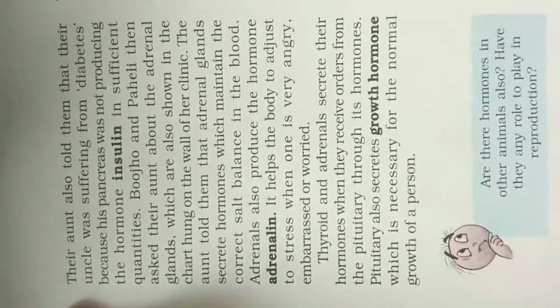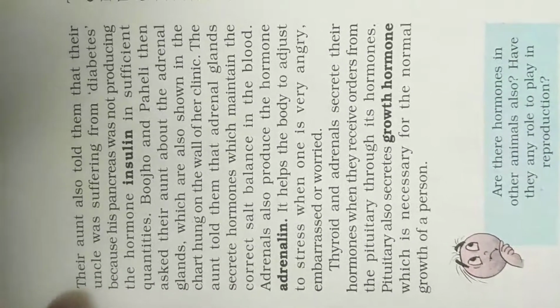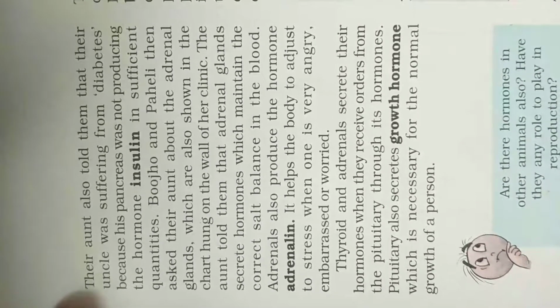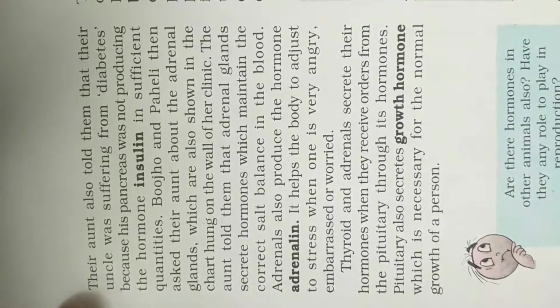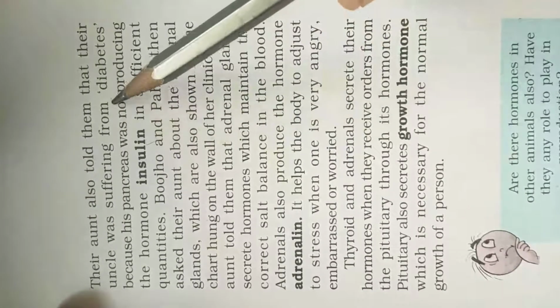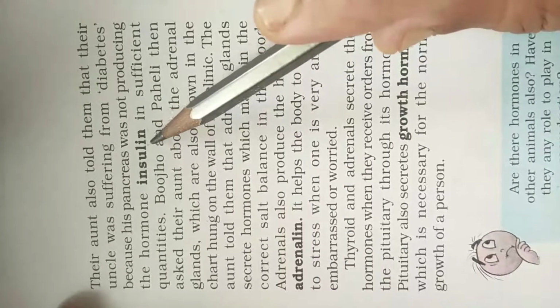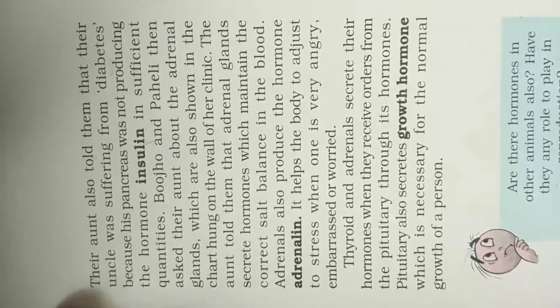Their aunt also told them that their uncle was suffering from diabetes. Diabetes you have heard. This is also one type of disease. Why does this occur? Because the pancreas is not producing the hormone, that is insulin. The pancreas was not producing insulin in sufficient quantities. That was the reason the aunt told them his uncle was suffering with diabetes.